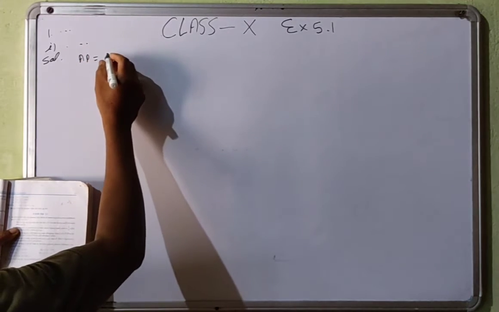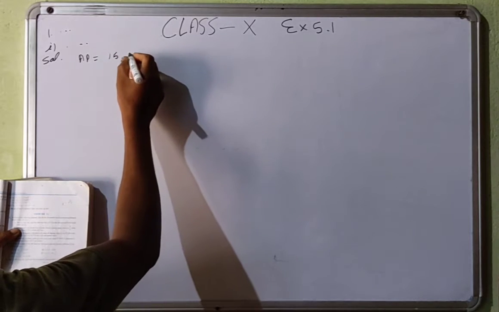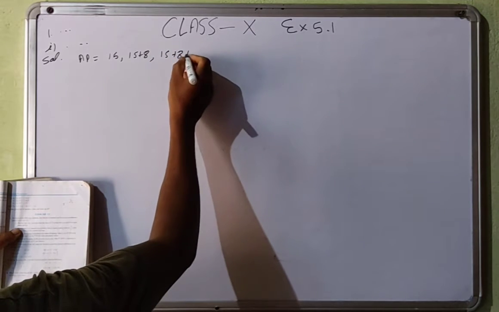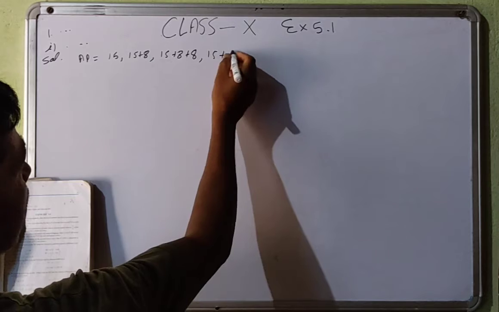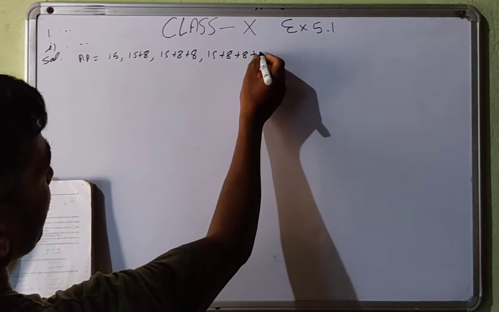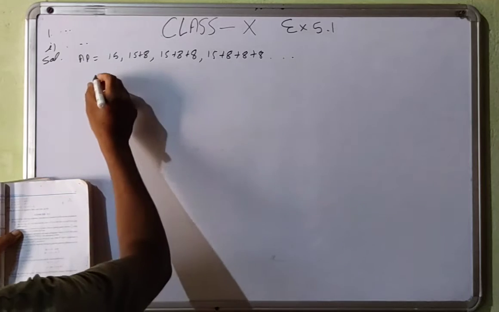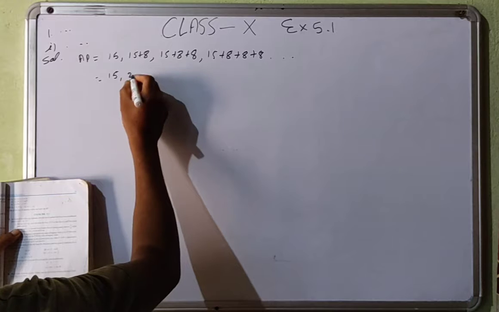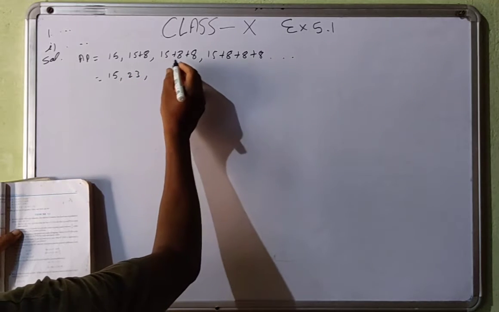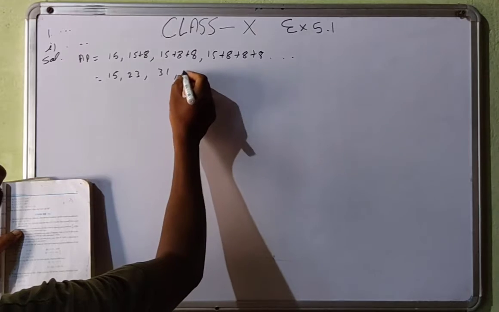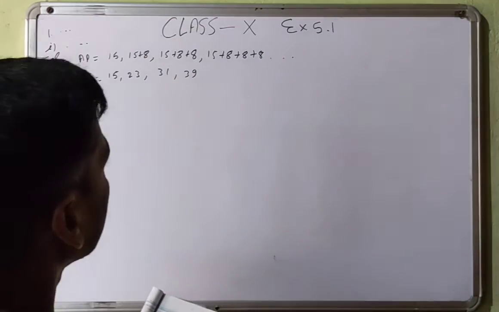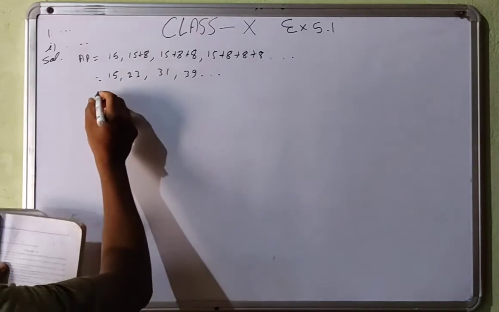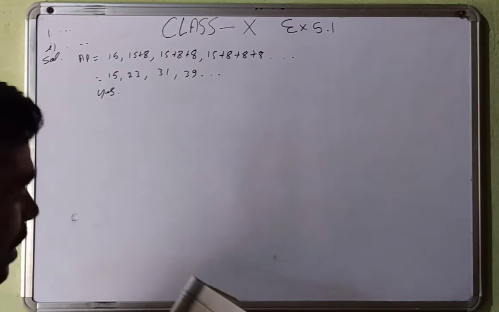So the AP will be: first kilometer is 15, then 15 plus 8, then 15 plus 8 plus 8, then 15 plus 8 plus 8 plus 8. So that will be 15, and this one will be 23, then 31, then 39. So you are looking here, the difference is the same. So yes, this is in AP.